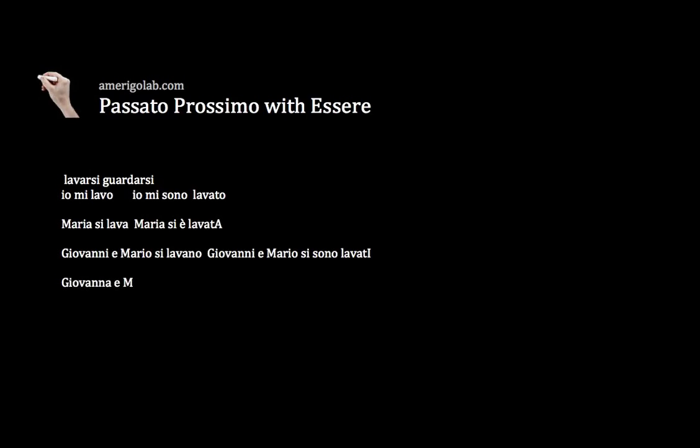So, Giovanna e Maria si lavano in the past, in the passato prossimo, becomes Giovanna e Maria si sono lavate. And you work like this with all the reflexive verbs.